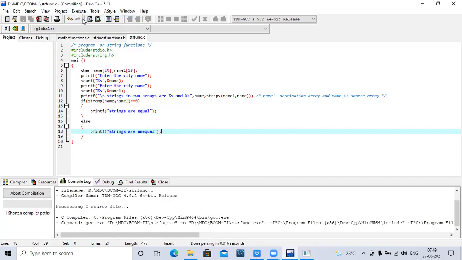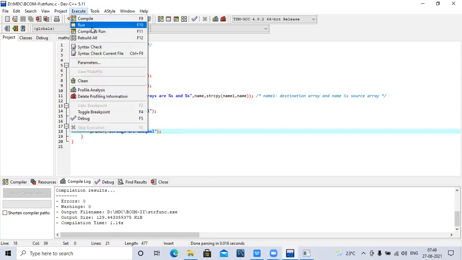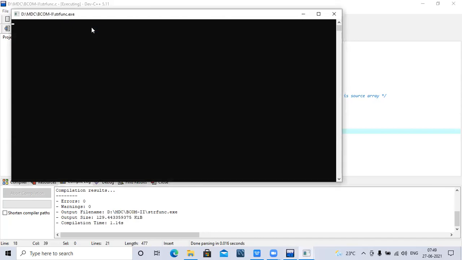Execute, compile. Problem. The second time, if you want to compare two strings, I have to give two strings. For example, I will give the first letter as P. Now, according to the word point of view, both strings are equal. But as per the logic of the C program, those are not equal.